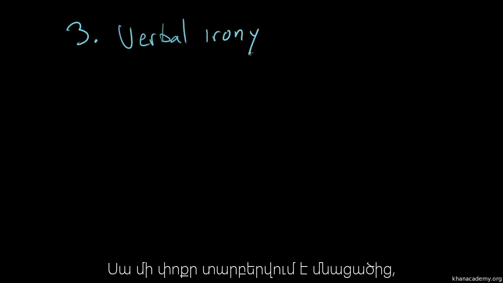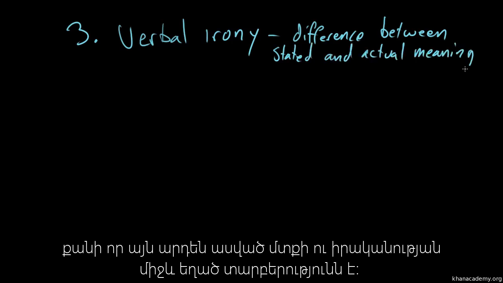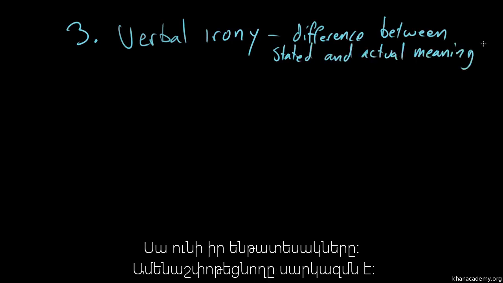Now, the third kind of irony we're going to talk about today is called verbal irony. So the irony of words. And this one's a little different because verbal irony is the difference between a stated meaning and an actual meaning. And this means that it can come in a couple of flavors. The most notable and perhaps the most confusing is called sarcasm.